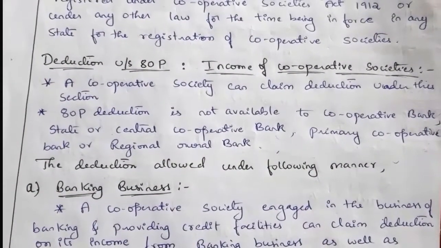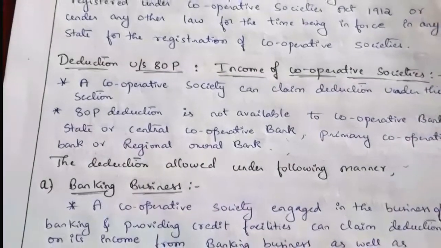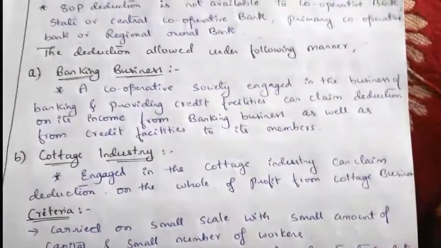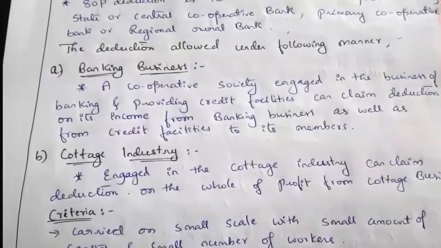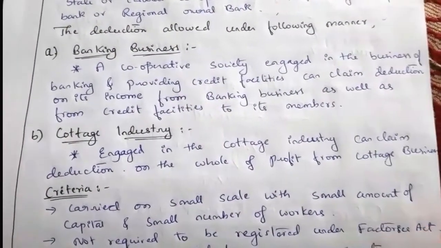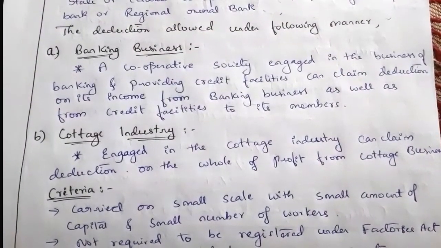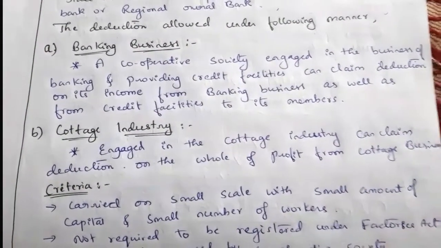Next, the deduction is allowed in the following manner. There are certain incomes given here. For this income, a cooperative society can claim a deduction. Now we'll see one by one.